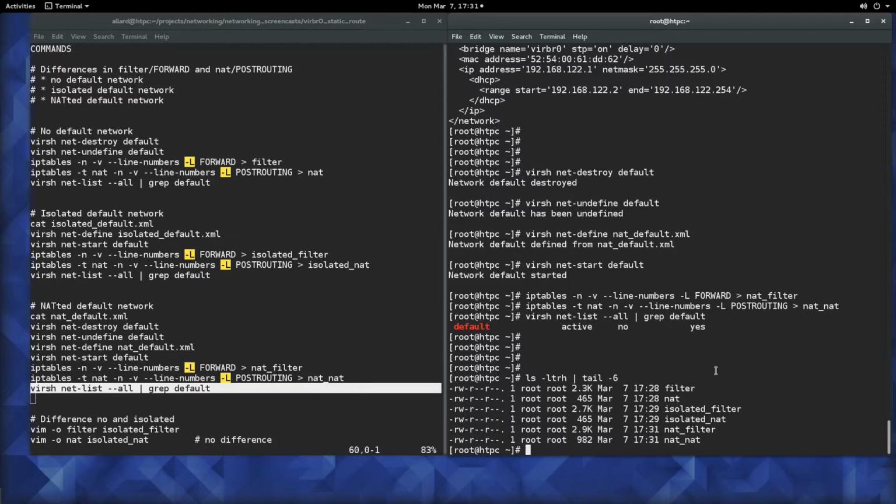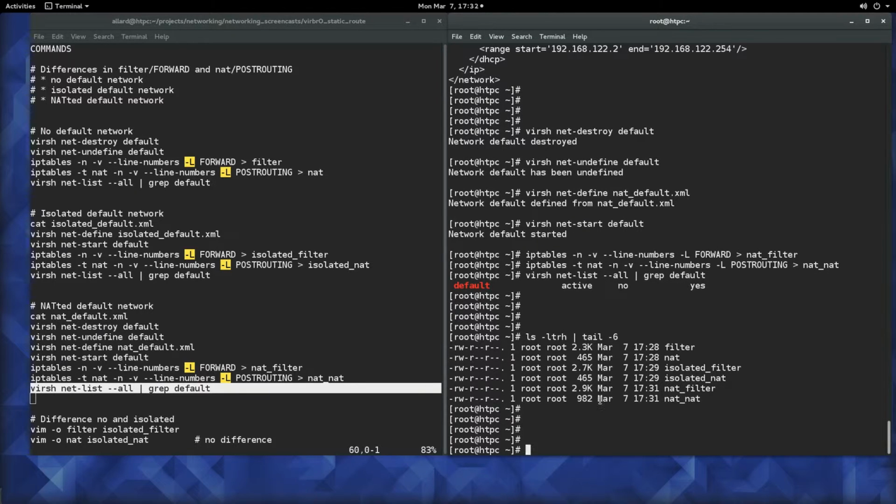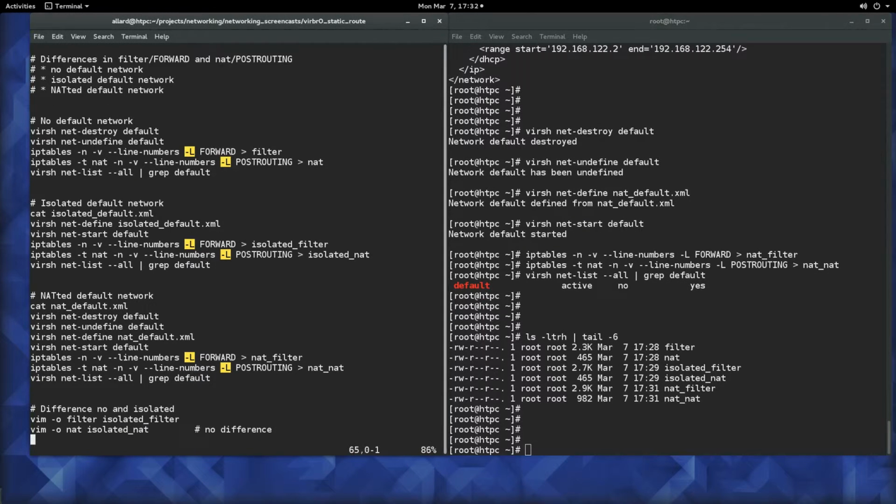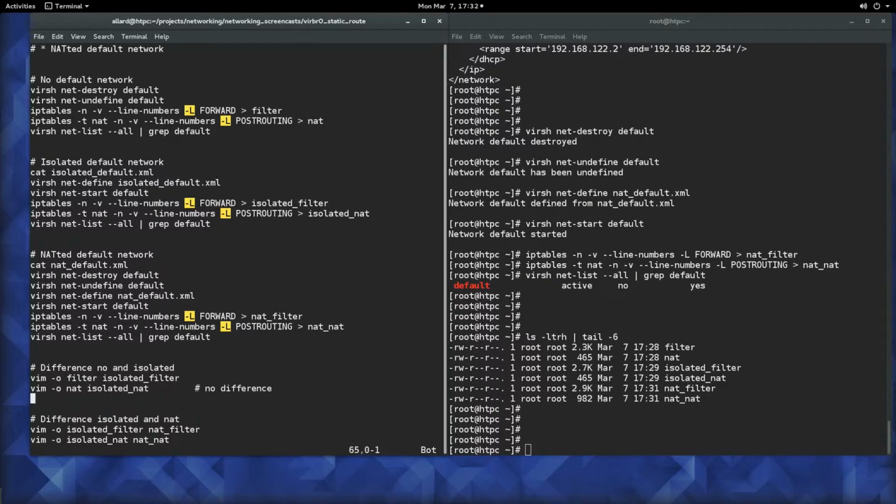So let's examine the differences between these. So over here we show the vim commands, and the first one that we are going to use, we are going to examine the difference between the non-existing default network and the isolated default network, and we are going to examine the filter table, the forward chain.